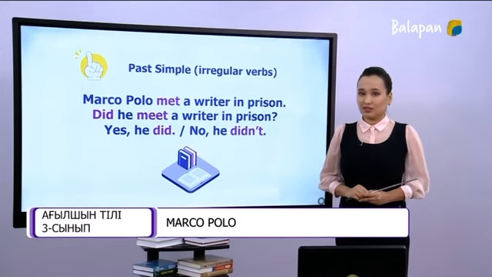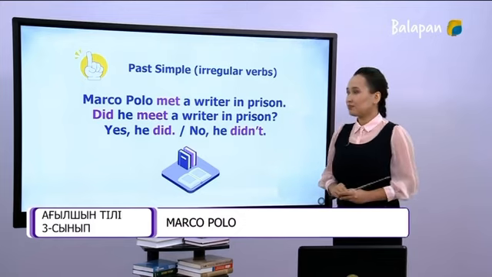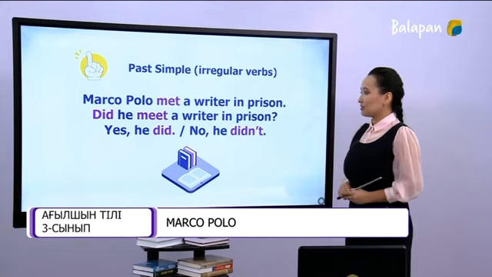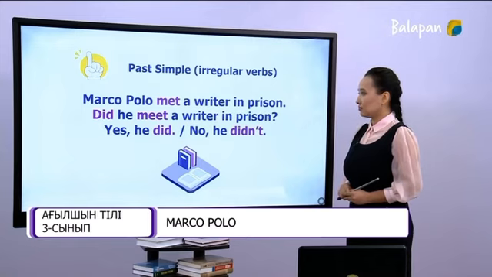Look at the screen and let's read the sentences with irregular verbs in the past simple tense. Positive sentence. Marco Polo met a writer in prison. Irregular verb is met.